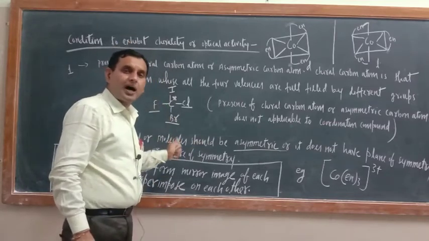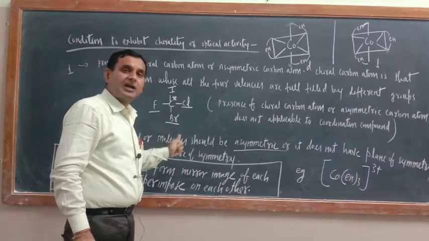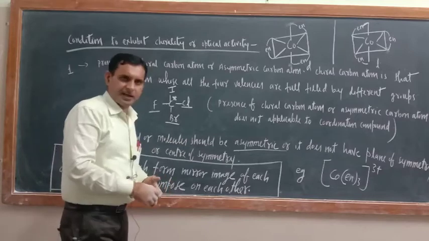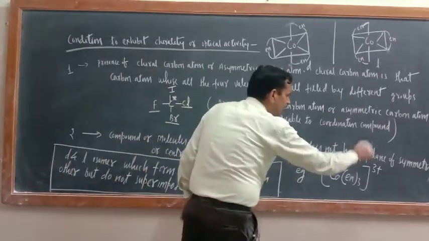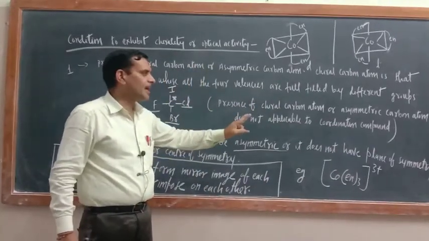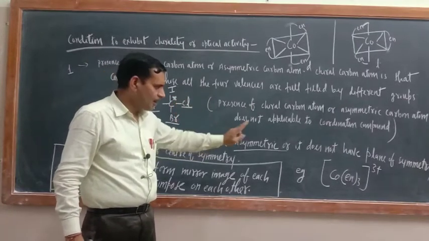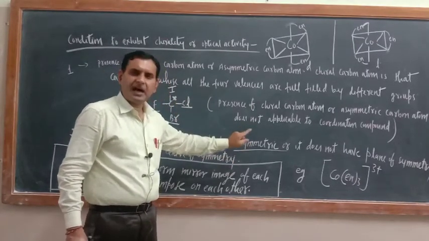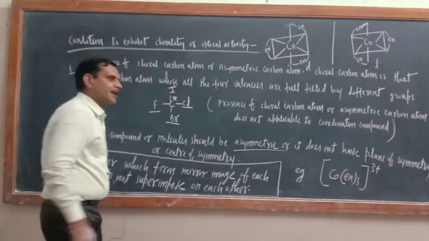So to show optical isomerism or optical activity, the molecule should be asymmetric. It should not have a plane of symmetry. Are you getting my point or not? So asymmetric means the molecules which do not have a plane of symmetry or center of symmetry.